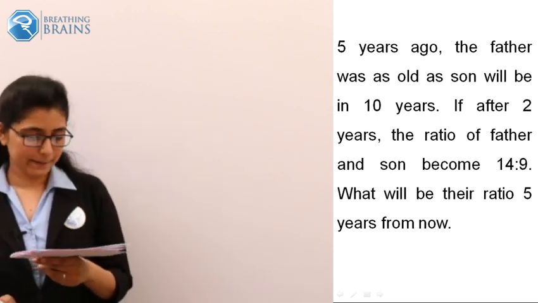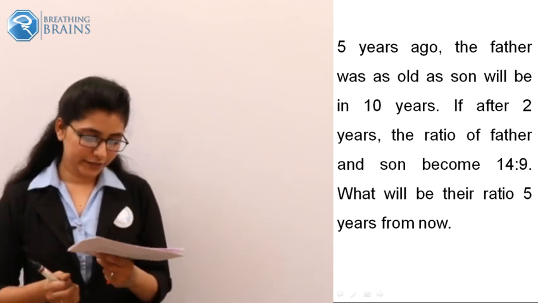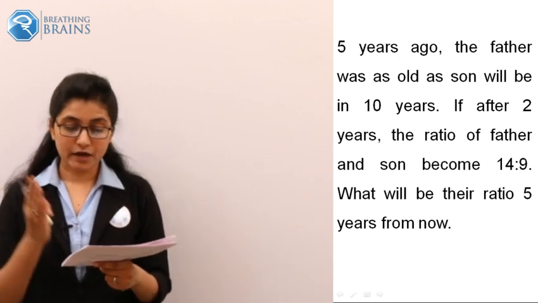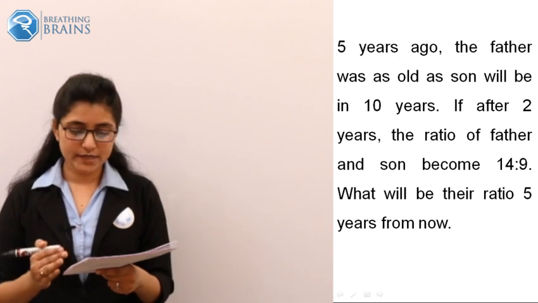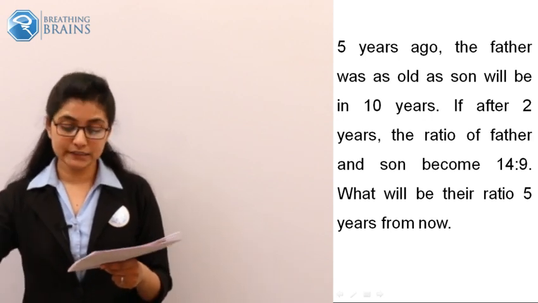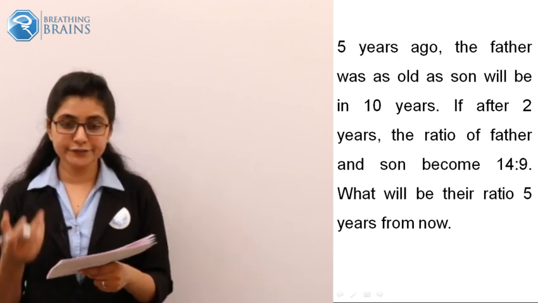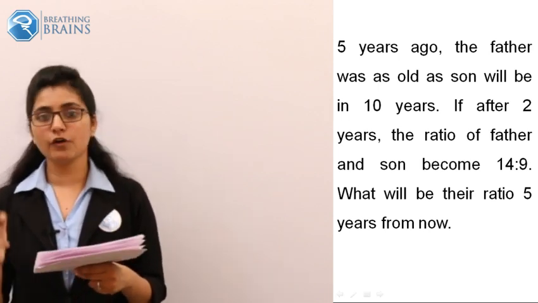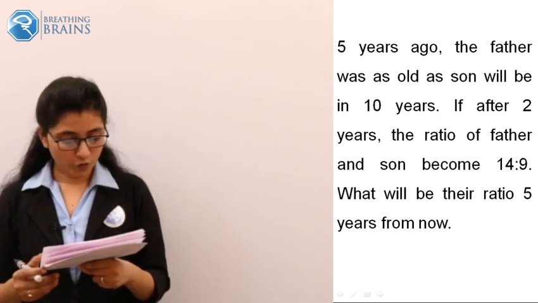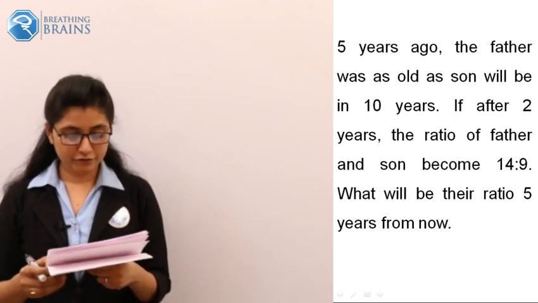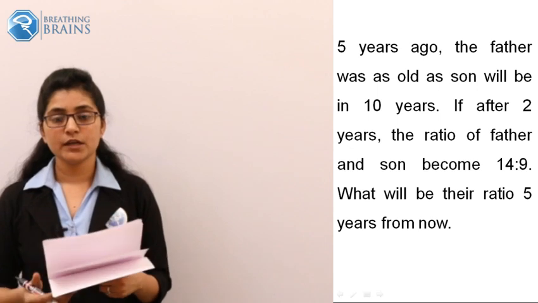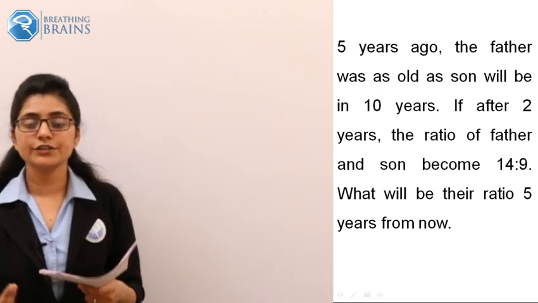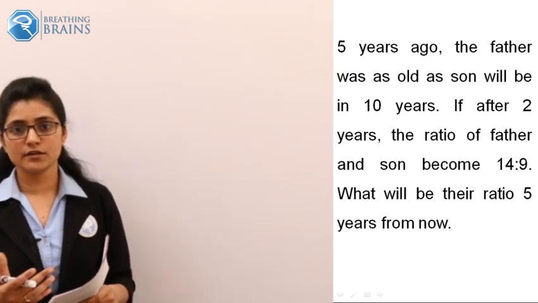The question is something like: 5 years ago, the father was as old as the son will be in 10 years. If after 2 years, the ratio of the father and son becomes 14:9, what will be the ratio in 5 years from now? Now please pay attention.